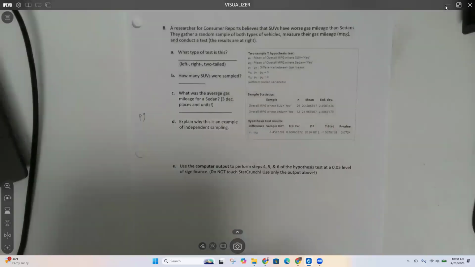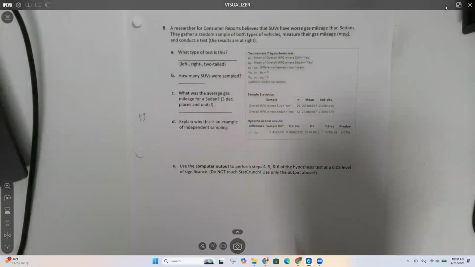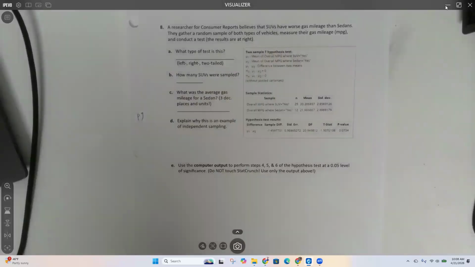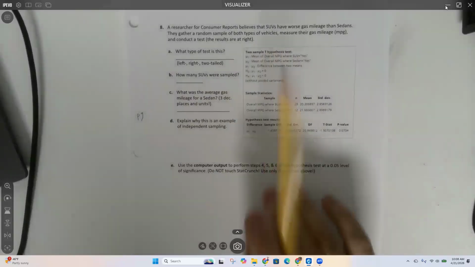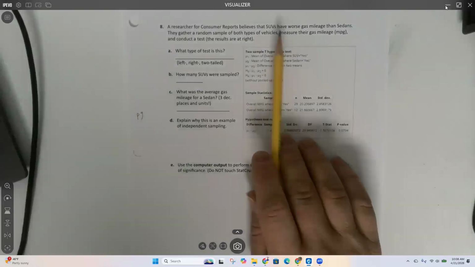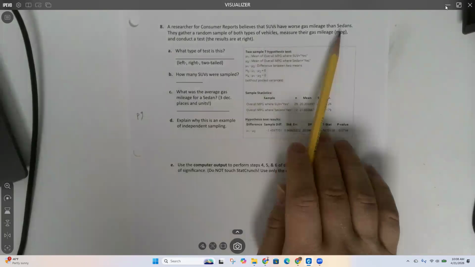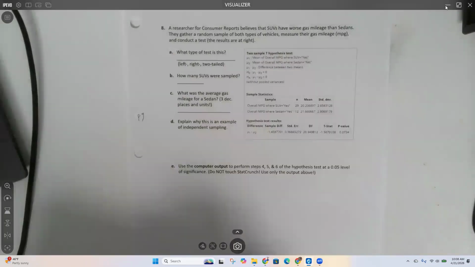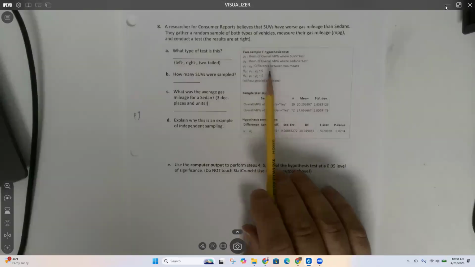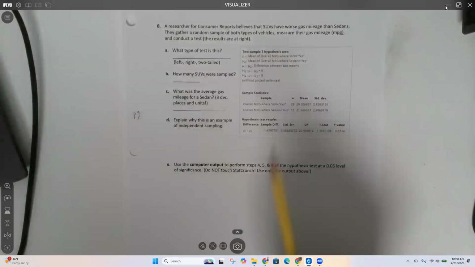So we are testing the average gas mileage, and we have two different samples. We have a sample of SUVs and sedans. So I want to know if they're independent or matched pairs.